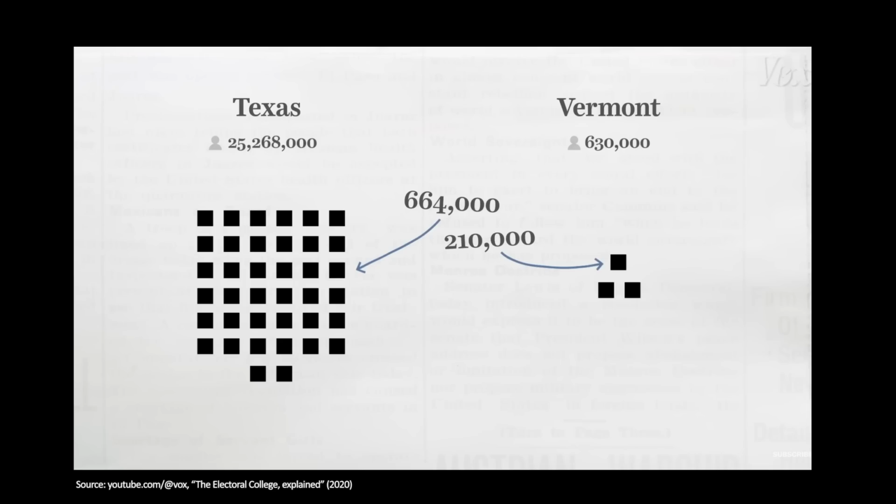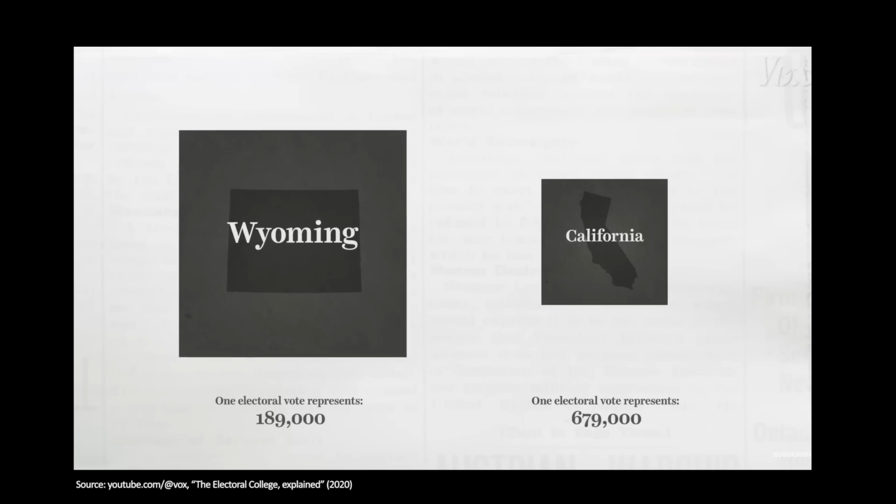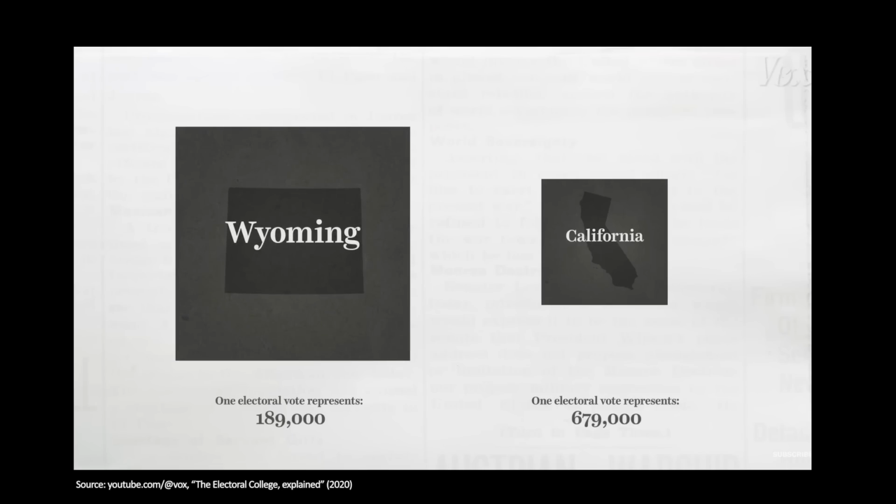In a smaller state like Vermont, they have 3 electors for a total of 630,000 residents, which means that each elector represents only 210,000 people, which at the end of the day makes a vote in Vermont count more than 3 times as much as a vote in Texas. And shouldn't all votes be equal? Here's another example that shows how a voter in Wyoming is even worth 3.5 times as much as a voter